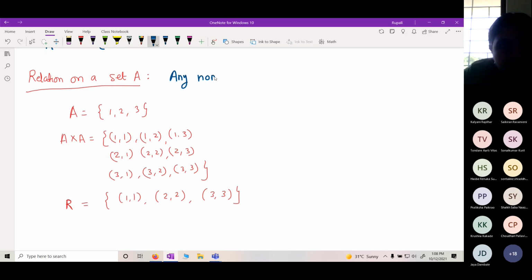Any non-empty subset of A cross A is nothing but a relation on a set A.